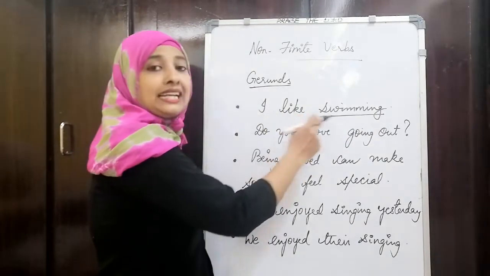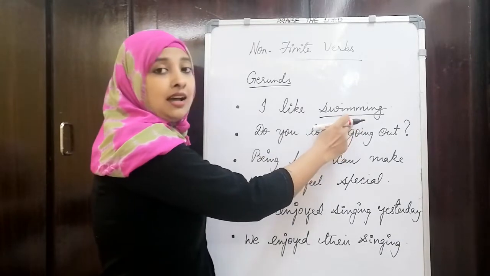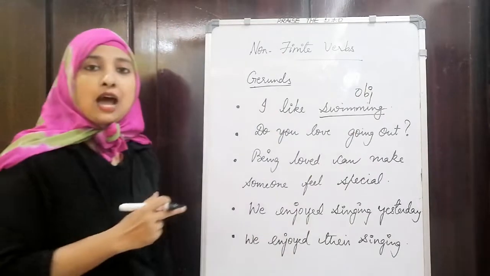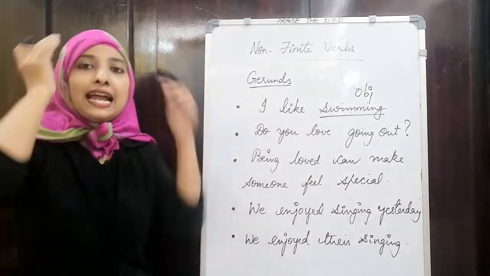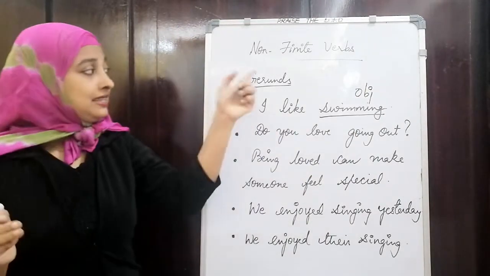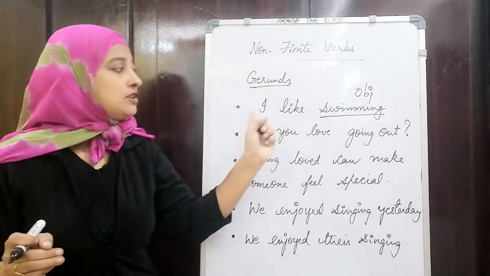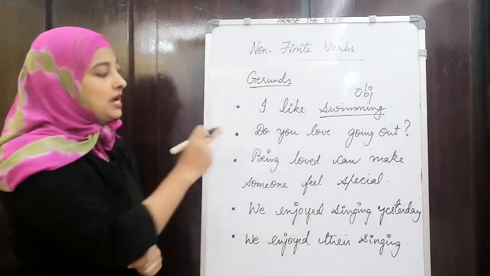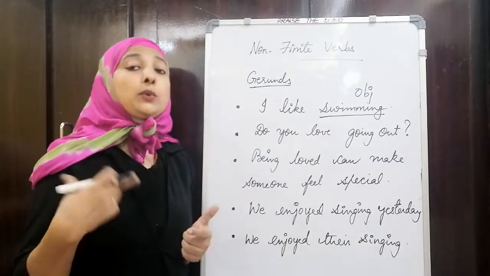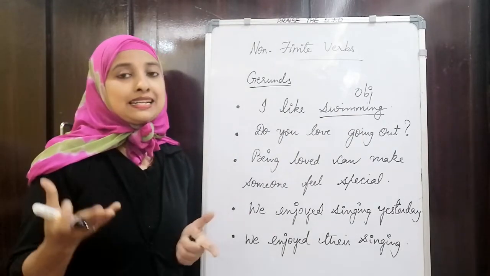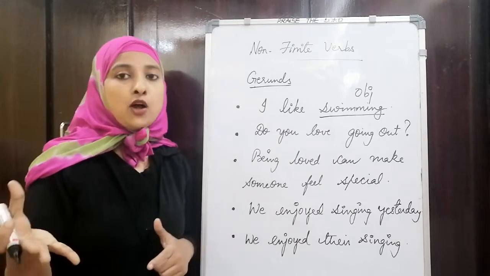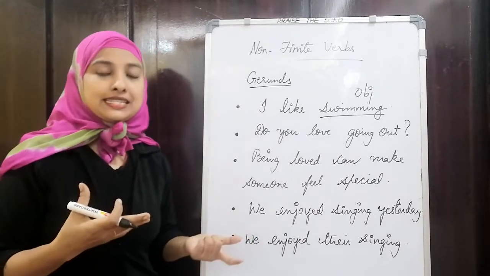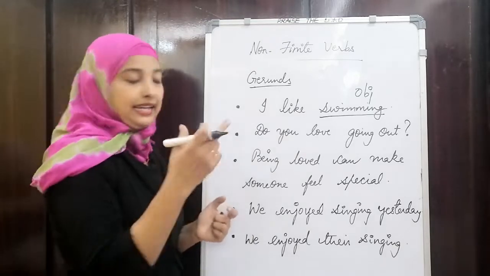I like swimming. So this is in the object part of the sentence. So it is a noun in the object part of a sentence, and it is easy to identify gerunds like this, right? Now it can even be in question forms. Gerunds can be taken in question forms, and they can also be taken at the end of the sentence, like an object or predicate part.